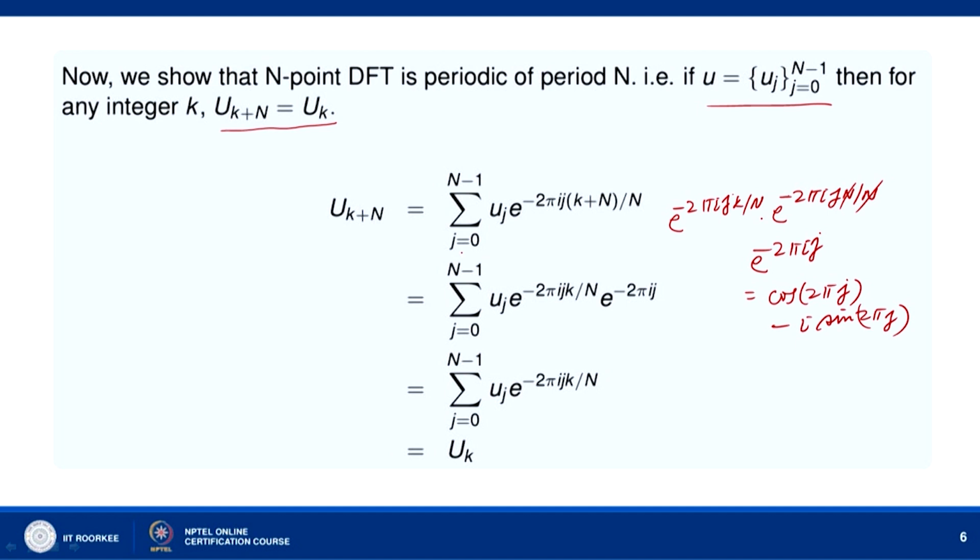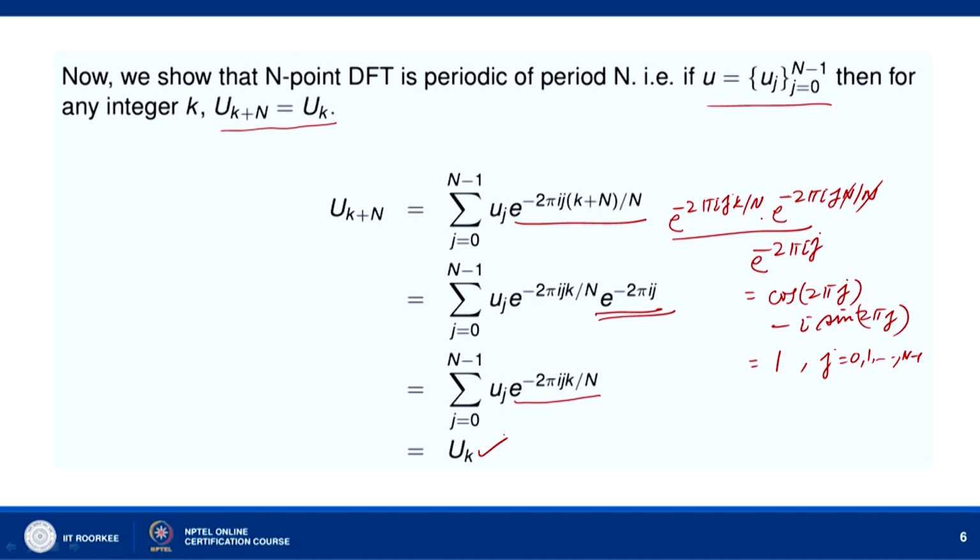J is an integer. And when j is an integer, cos 2 pi j equals 1 and sin 2 pi j equals 0. So this is equal to 1 when j varies from 0 to n minus 1. So this quantity becomes e to the power minus 2 pi i j k by n, and this is equal to 1. So we get this, and this is equal to u k.